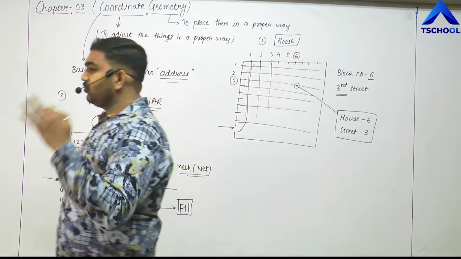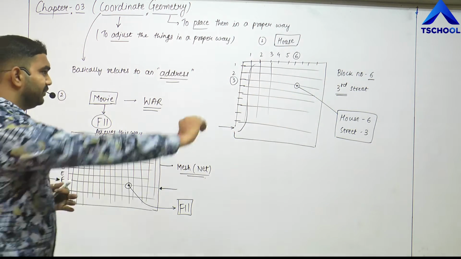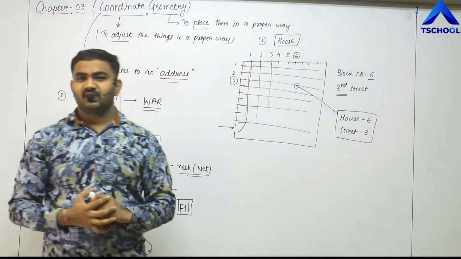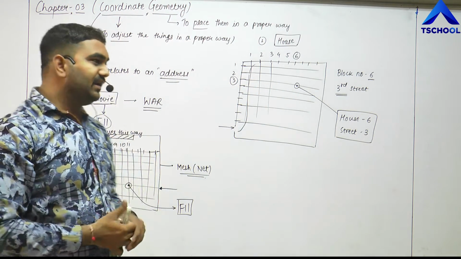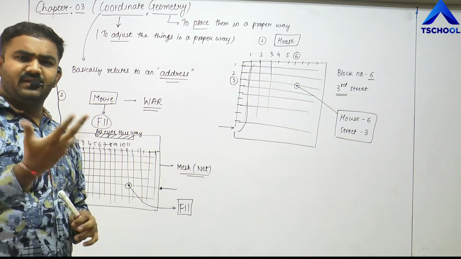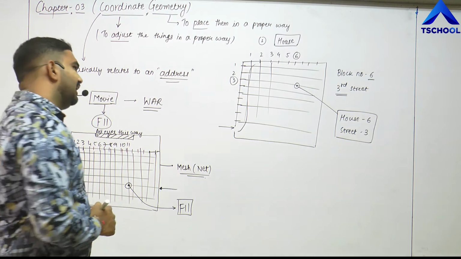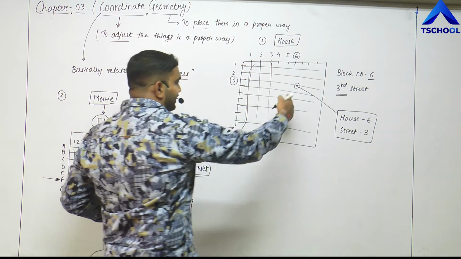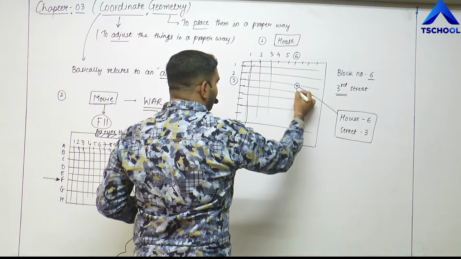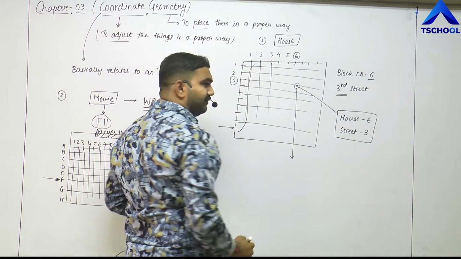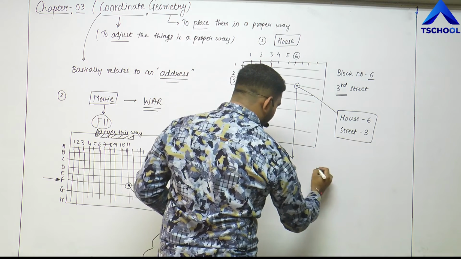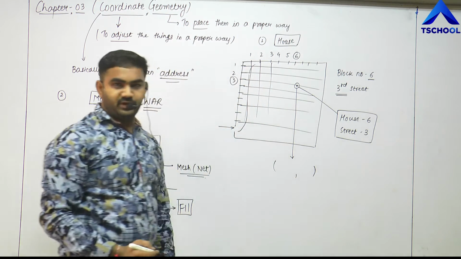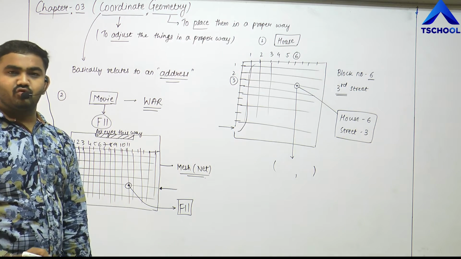Suppose, for example, I put this entire thing on a graph. Then this location, when we relate it on the graph, will be written in coordinate form, in point form, which has two coordinates.